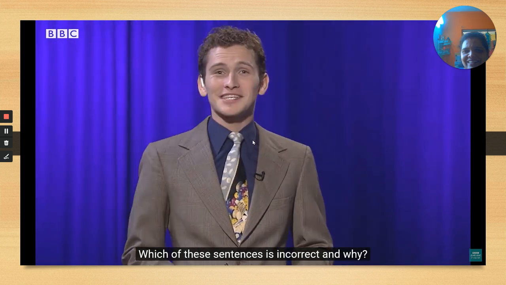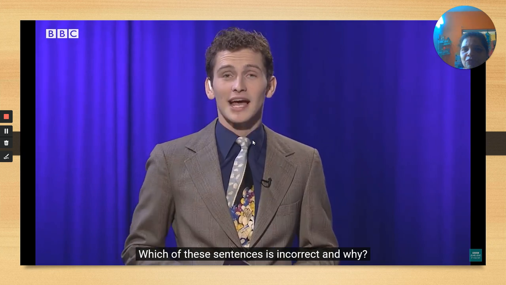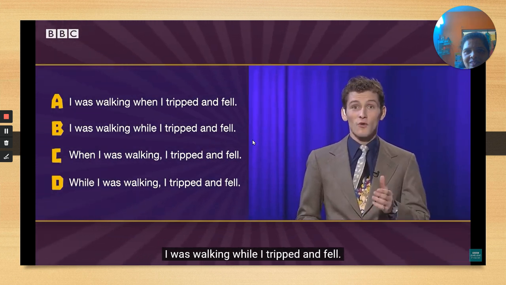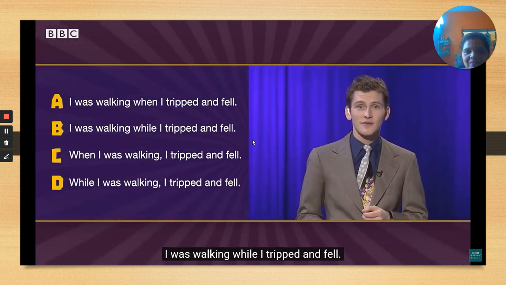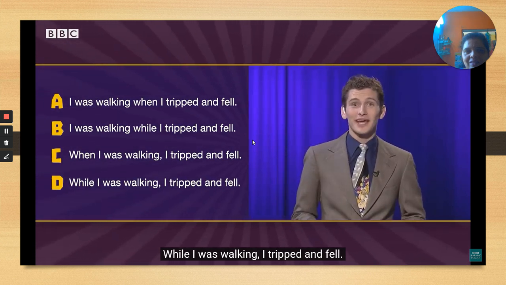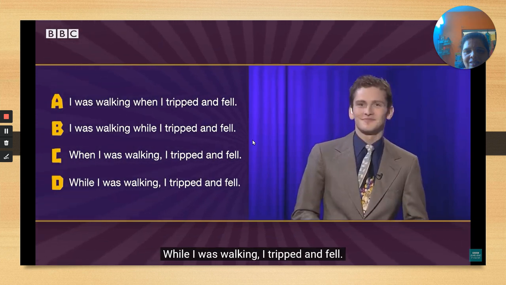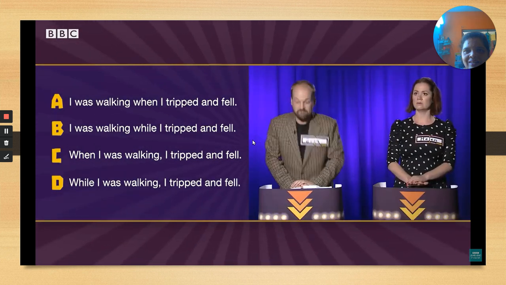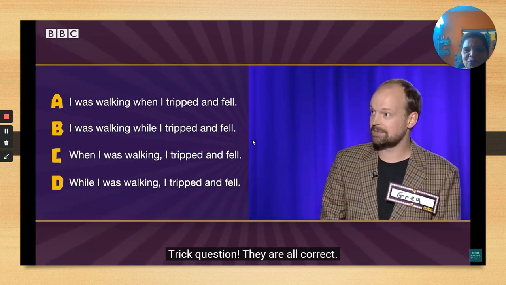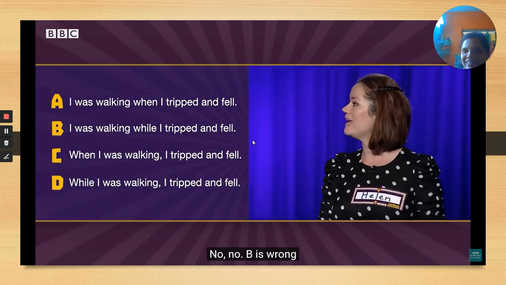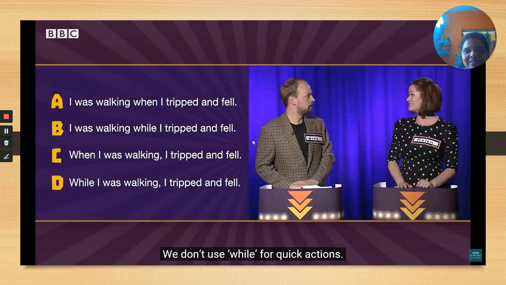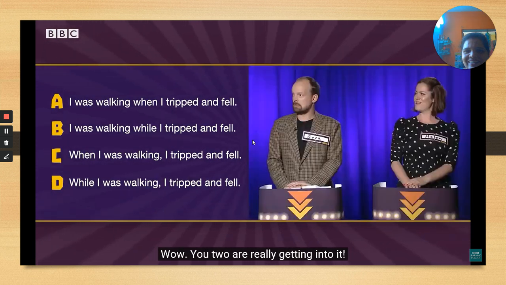Which of these sentences is incorrect and why? I was walking when I tripped and fell. I was walking while I tripped and fell. When I was walking, I tripped and fell. While I was walking, I tripped and fell. Trick question. They are all correct. No, B is wrong. We don't use while for quick actions. Wow, you two are really getting into it.